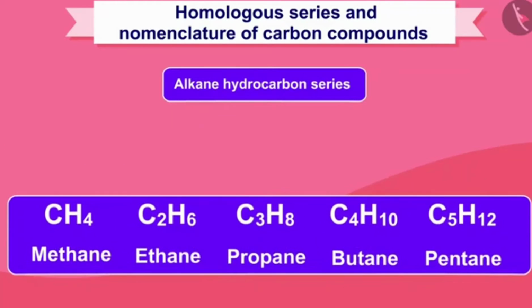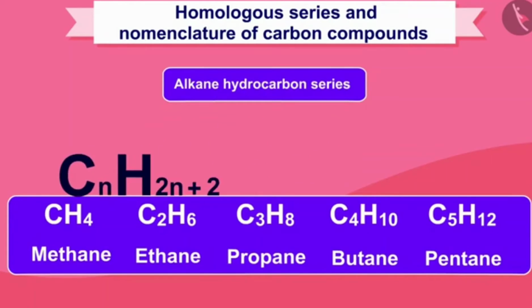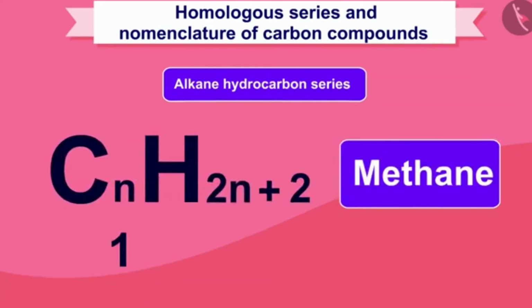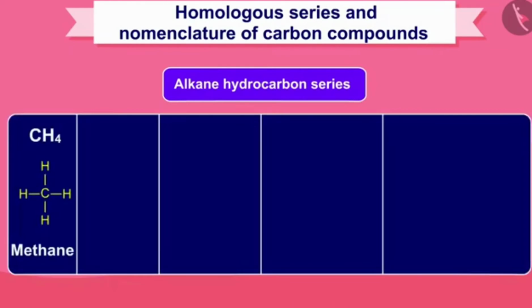And as you can see, we can represent any compound of this category by the formula CnH2n+2. For example, in the first compound of the series, methane, n will be 1. Now, if we write 1 instead of n in this formula, we will get the molecular formula of methane, CH4.